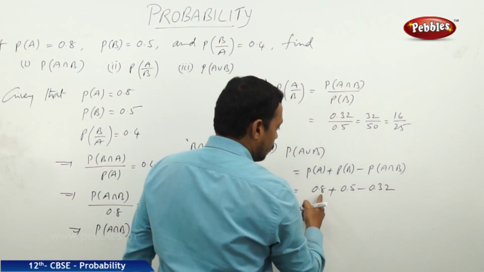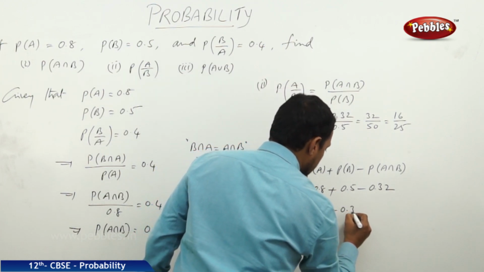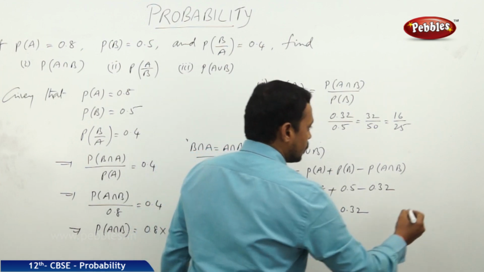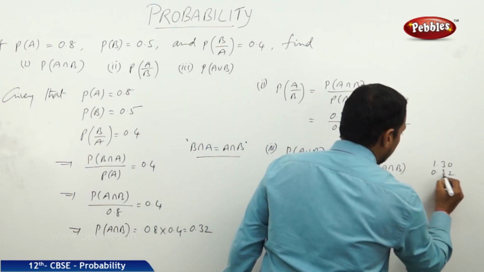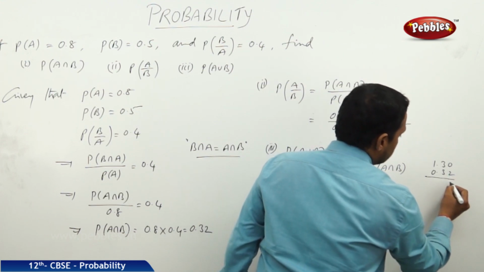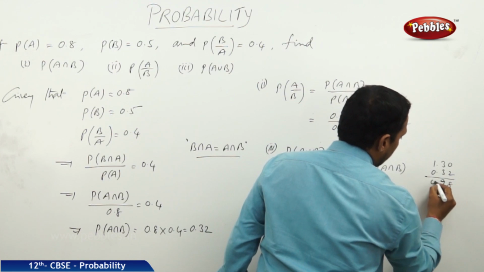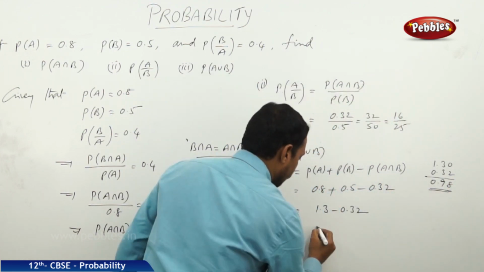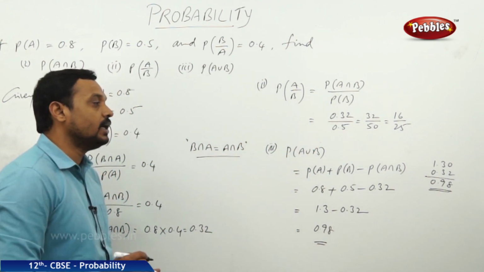Now 0.8 plus 0.5 is equal to 1.3, minus 0.32. So that is 1.30 minus 0.32, which is 0.98. Therefore, the probability of A union B is equal to 0.98.